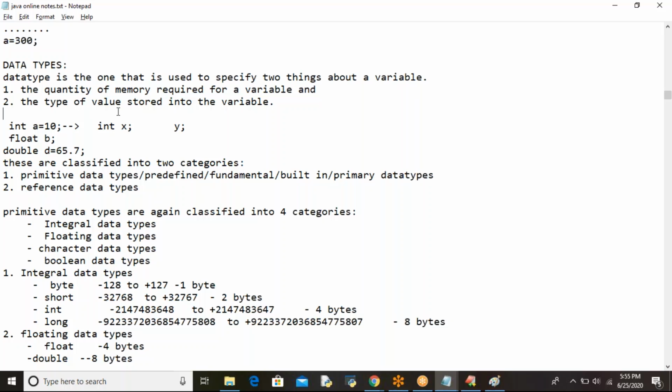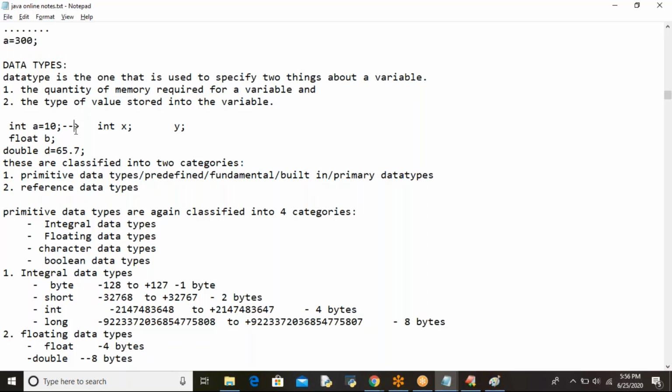How much memory a variable requires, and what type of value you are going to store into the variable, either an integer value, a float value, a character value, or a string value. What value you are going to store into the variable is decided by the data type. How much memory is needed for a variable is also decided by the data type only. So the data type specifies two things about the variable: the quantity of memory required for the variable and the type of value stored into the variable.